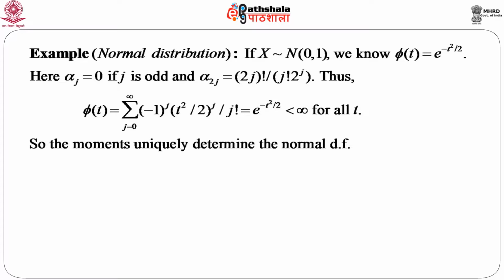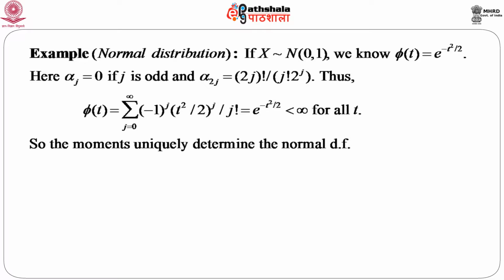Here alpha j, now you see we will not get any term involving odd power of t, because it is e to the power minus t square by 2. So, in every term we will get the power of t square. So, naturally the coefficient corresponding to an odd power of t must be equal to 0. So, we can immediately say that alpha j equals 0 if j is odd, and alpha 2j equals 2j factorial by j factorial into 2 to the power j.